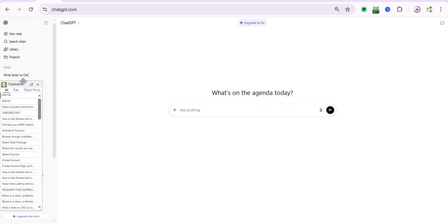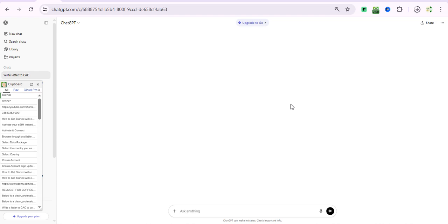All right, so as you can see here, I already have one of my tabs as write letter to CAC. This is not just a new tab, it is something that I have been using over time. Whenever I have issues or a query and it requires me to send an email to CAC, I go to my ChatGPT immediately, because it's always there to do something like this.